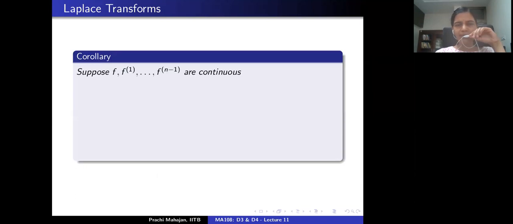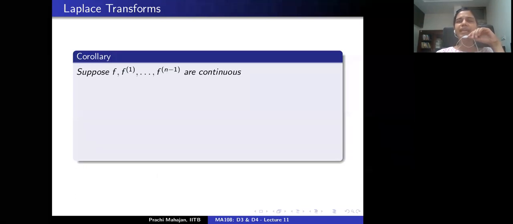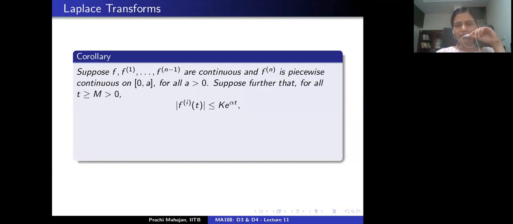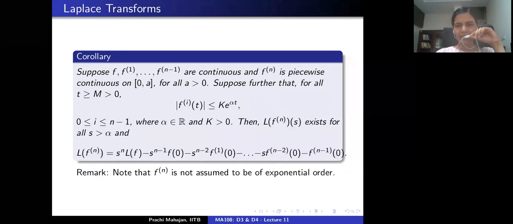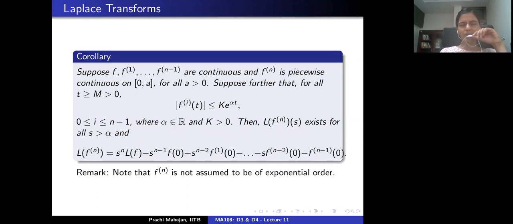We also discussed how the Laplace transform of the derivatives of the function f are related to the Laplace transform of the function f, and when all of this is defined. So this is the corollary. Let's just recall the statements. What does this corollary say? It says the following: suppose that all derivatives of f up to order n minus 1 are continuous on the interval 0 to a for all a positive, and suppose that the nth derivative of f is piecewise continuous on the interval 0 to a for all a positive.